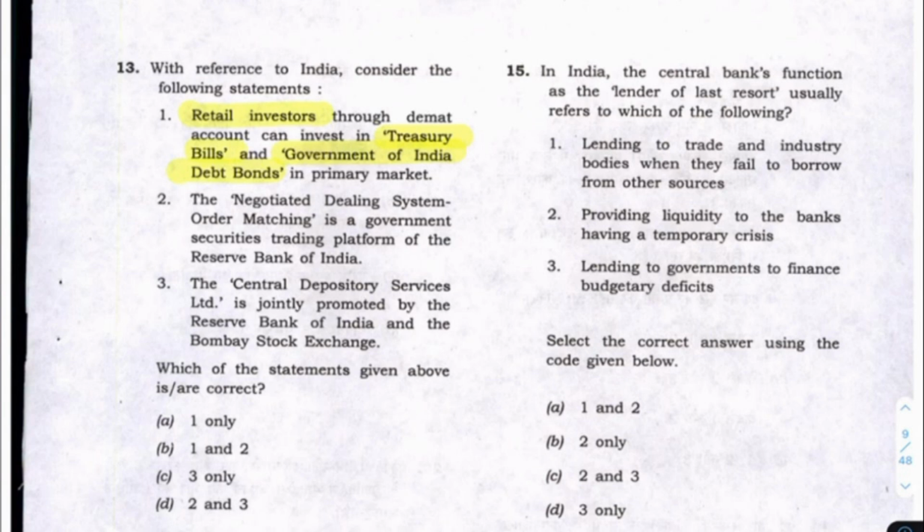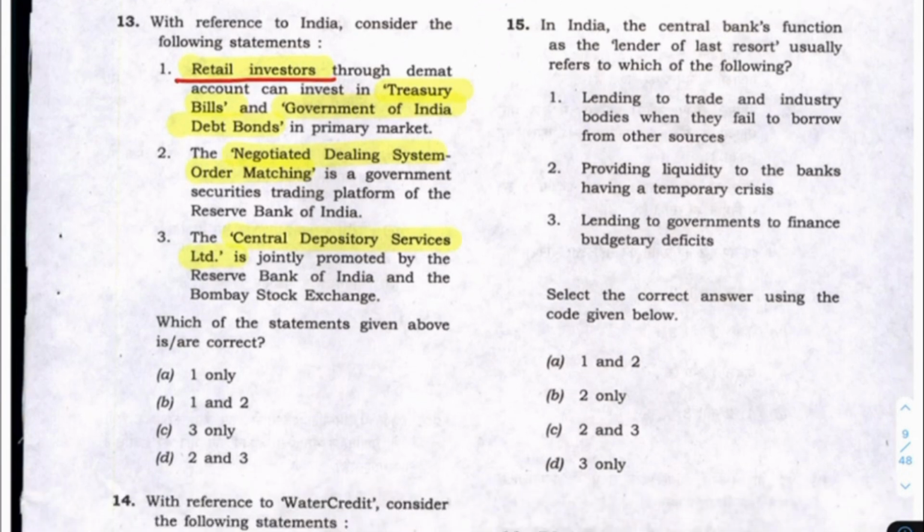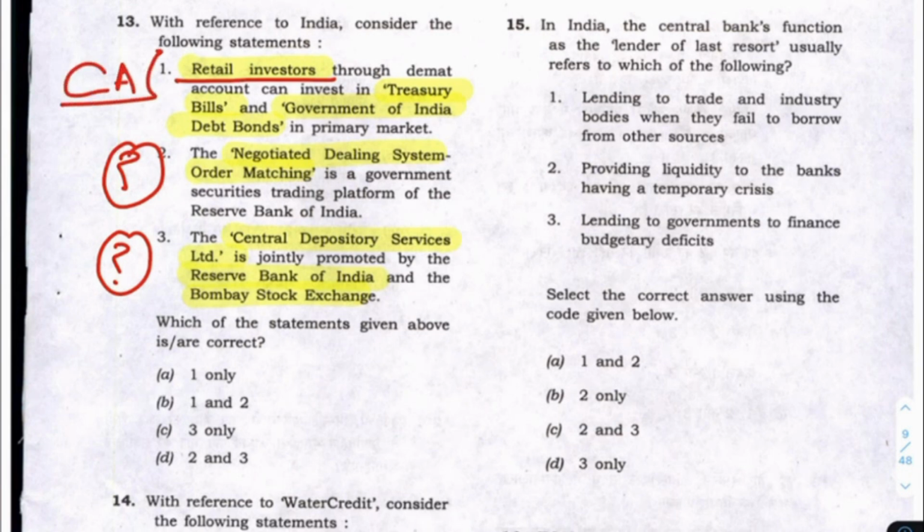But whether retail investors are involved in this negotiated dealing system, the central depository receipt, whether it is promoted by the Reserve Bank of India. These are all very tough things, and I am not aware of them. This is a current affairs question.